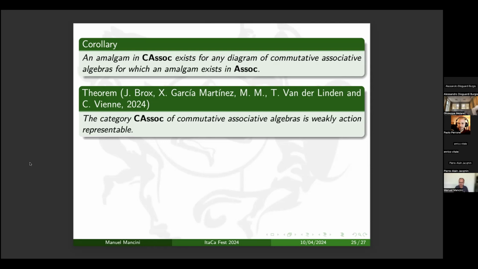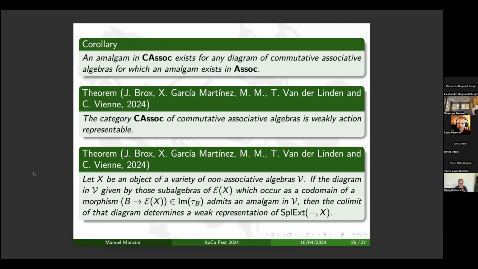While the external actor is just a subalgebra of matrices, and so it is easier to find by hand. So it depends on what we are doing. Maybe it is better to work with the external weak actor, even if it is not an object of the variety. Finally, we extended this result to a general variety and an external weak actor.